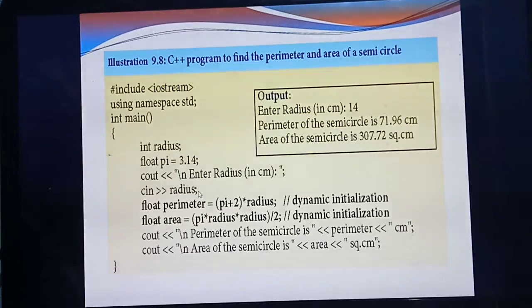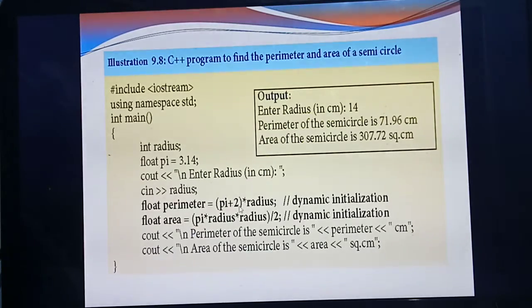Understood? Next, listen. Here you are going to calculate the formula with data types. Both perimeter and area answers will come in point numbers. Why? The value of pi is 3.14, so the answer will automatically come as a point number. So you declare the data type as float perimeter and float area. Understood?